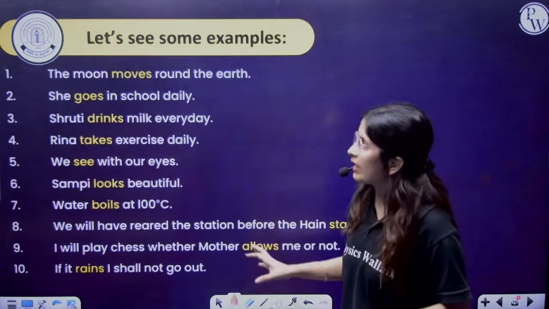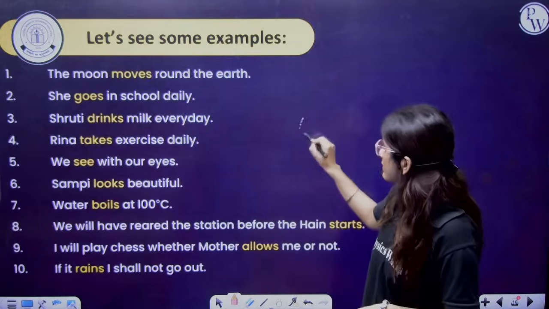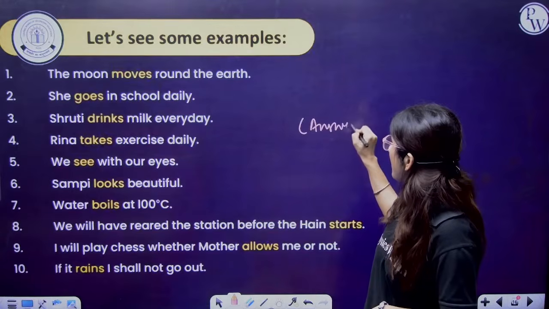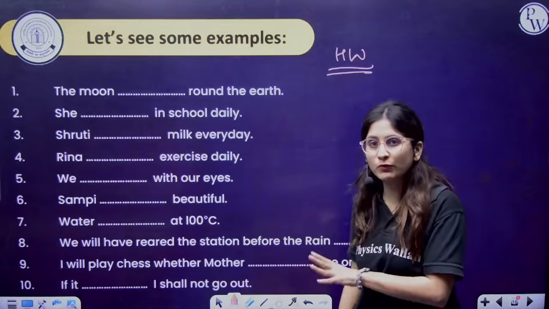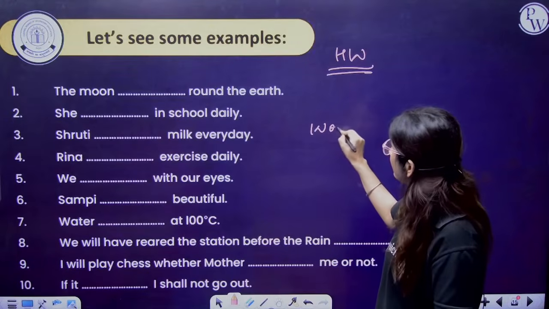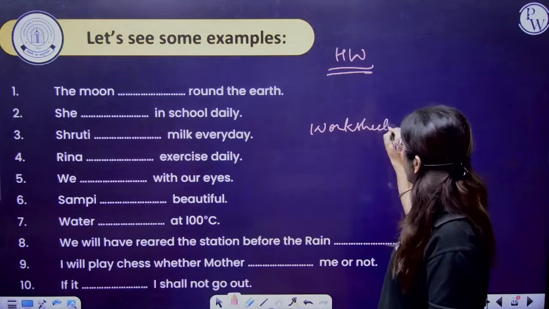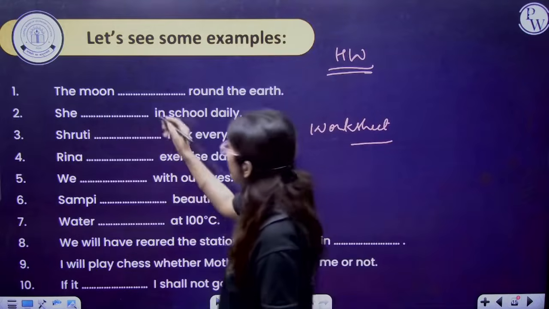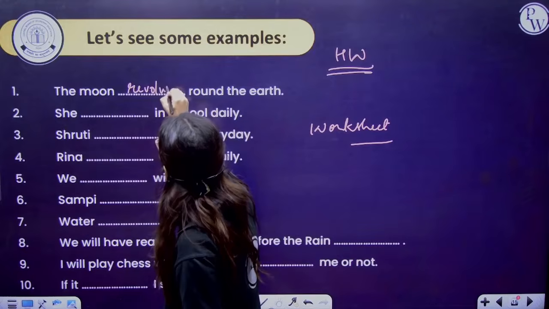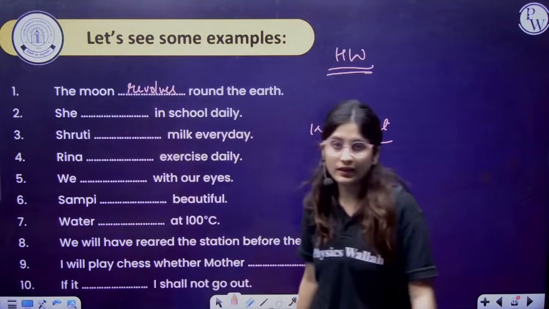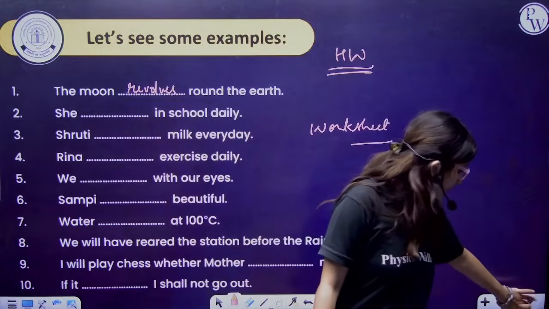So here are the examples. Here are the answers. But these will be remaining in the worksheet of today. Fine. So I have done one or two for you, that is revolves. Next, you have to do it yourself.